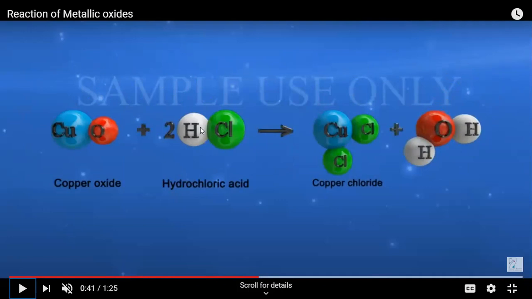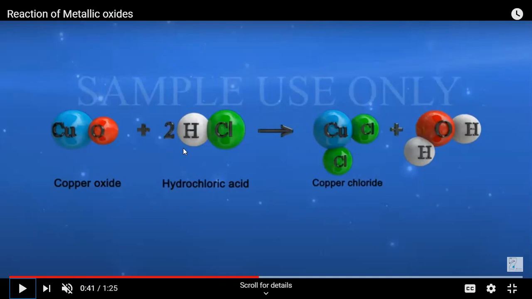So hydrogen I've taken over here and copper is present here. Now according to the reactivity series, hydrogen is more reactive than copper. So it will displace copper and copper will combine with chlorine. So hydrogen will just shift its position and combine with oxygen, and copper will shift its position and combine with chlorine. So copper will form CuCl2, copper chloride, and hydrogen will form water.